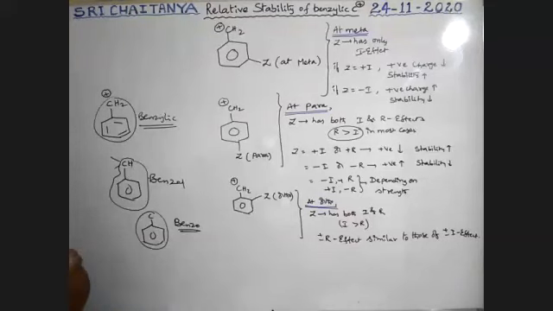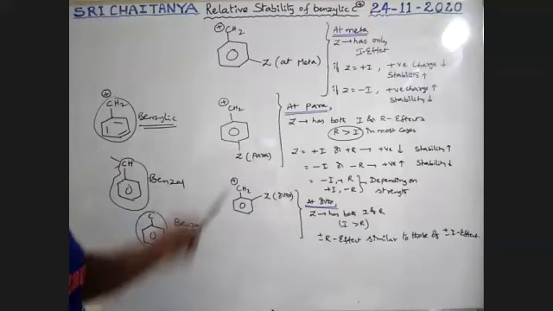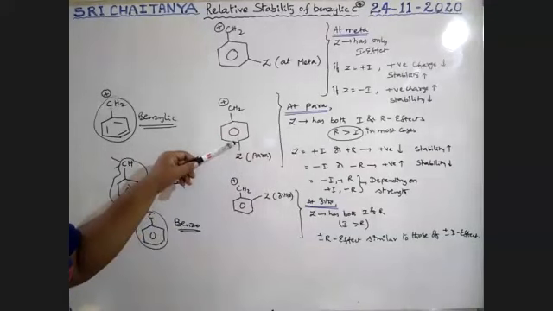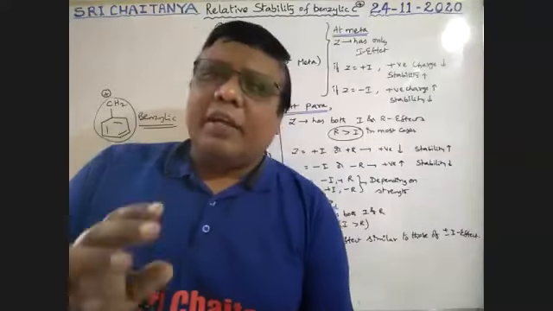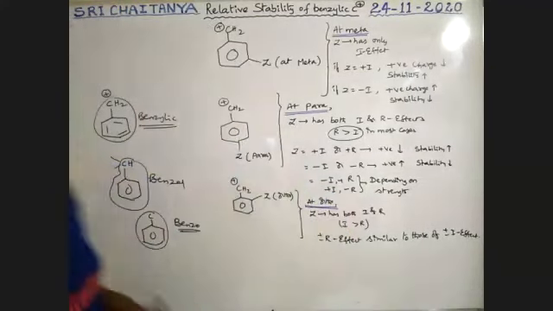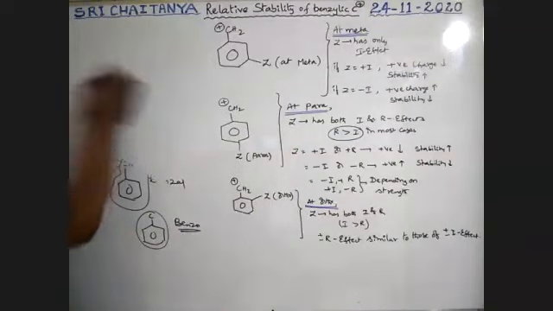Now we are going to discuss different substitutions at the benzene ring end, that is the phenyl ring end, at the ortho position, meta position, para position. If a group is attached, what about the stability of this benzylic carbocation? Sir, how to explain the stability of this benzylic carbocation?